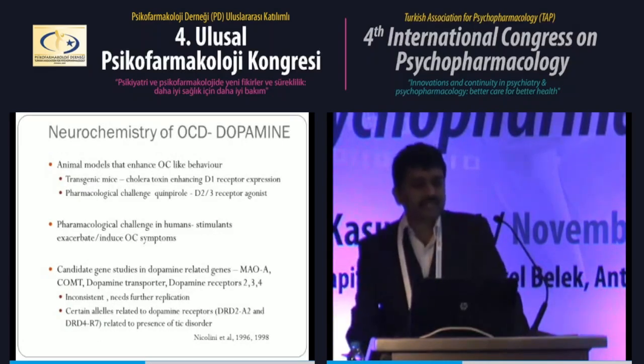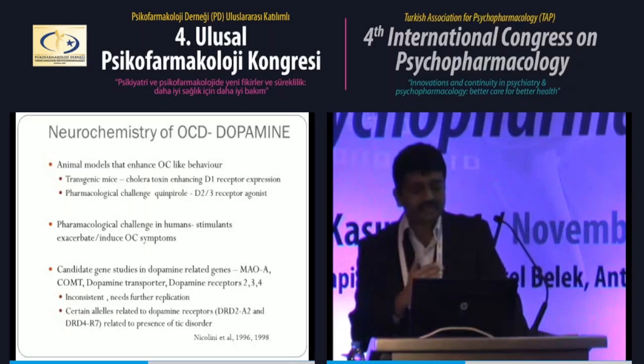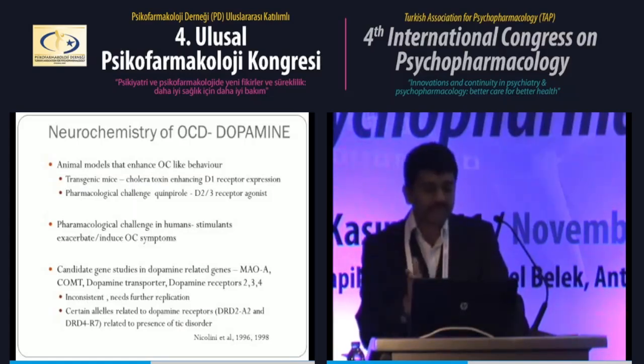The second most common neurotransmitter that has been studied is dopamine. In animal models using transgenic mice which increase dopamine transmission, and also some pharmacological challenge studies with dopamine agonists, these studies have shown that when there is an increase in dopamine, the animal starts expressing repetitive behavior similar to OCD, like excessive grooming. But the problem is that these may or may not be considered compulsions. We don't have any direct evidence for obsession, but even if we take it as a compulsion, it's difficult to differentiate from stereotypies.